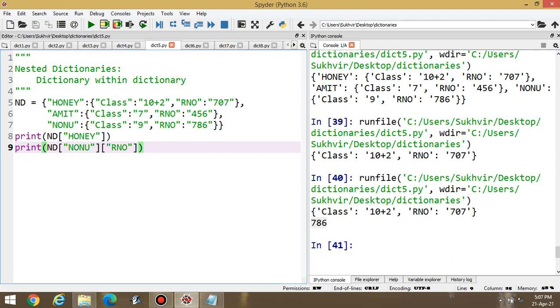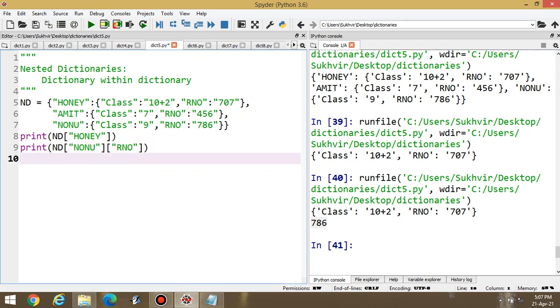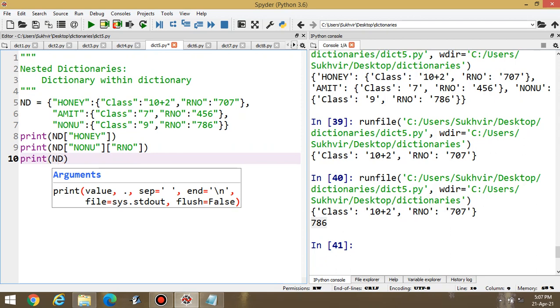Suppose I have to display the class of Amit, then what to do? ND, and inside square bracket, suppose I am writing Amit, and inside second bracket, suppose I am writing class.